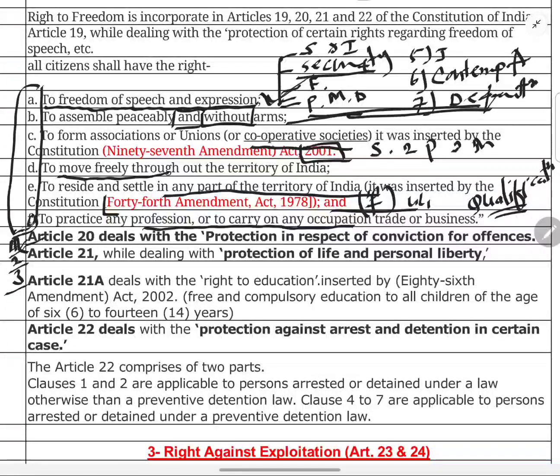In the case, the Supreme Court held that modern investigation techniques like narco analysis,